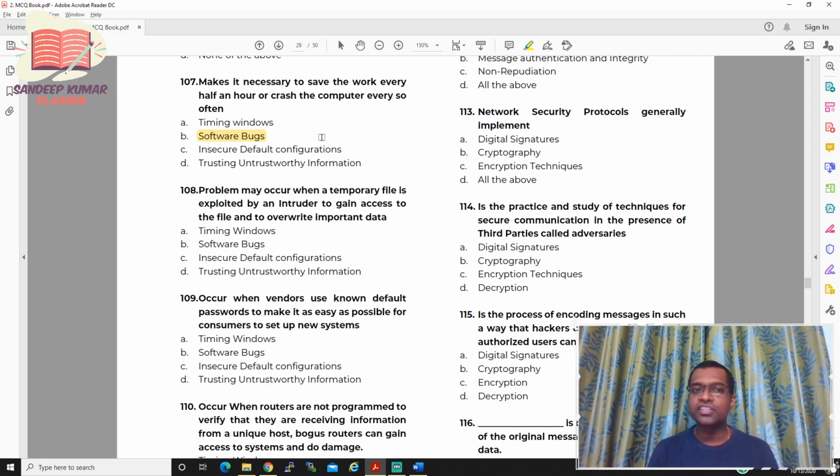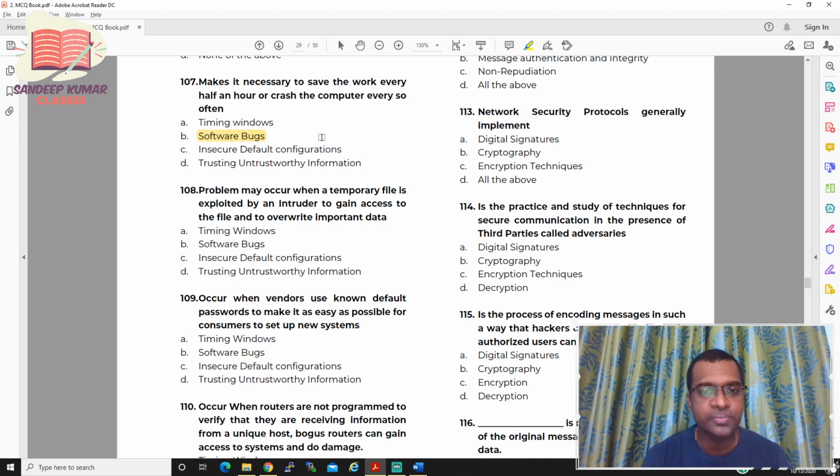We have a concept called workaround consequences. That means once we install that particular bug or program on the host system, we can actually do anything. We can crash the computer every half an hour, and we can do a number of things. So the right answer for question number 107 should be software bugs.